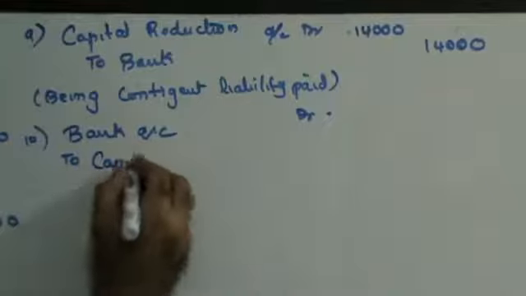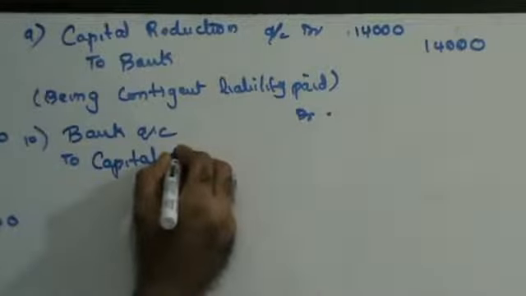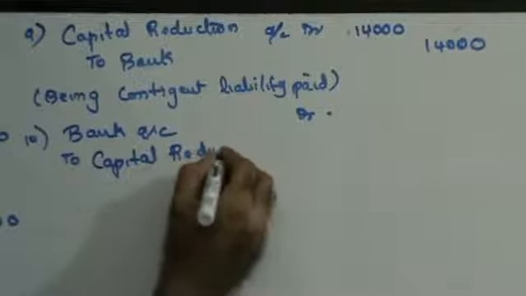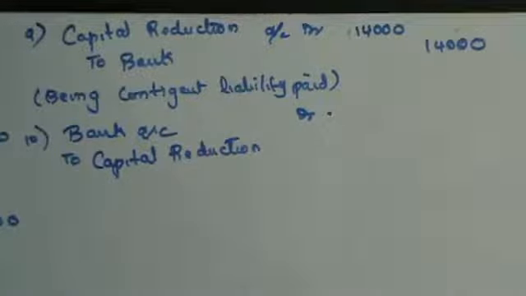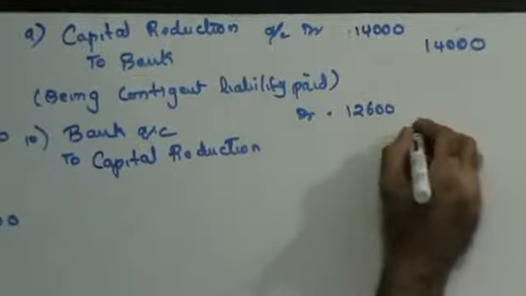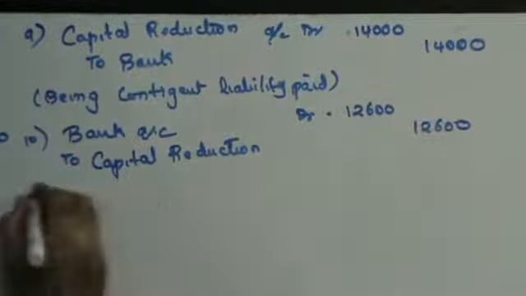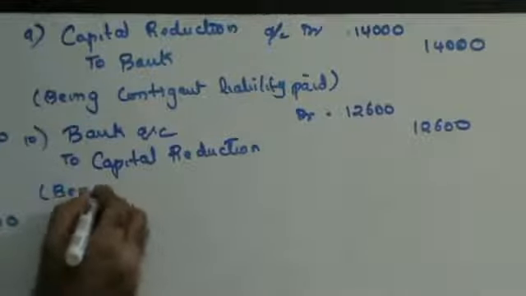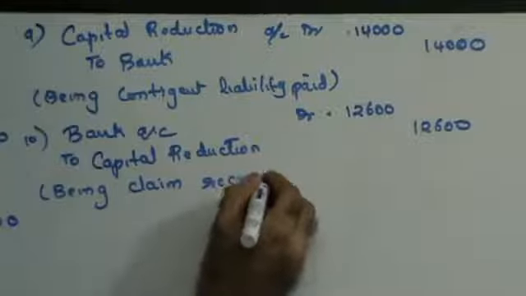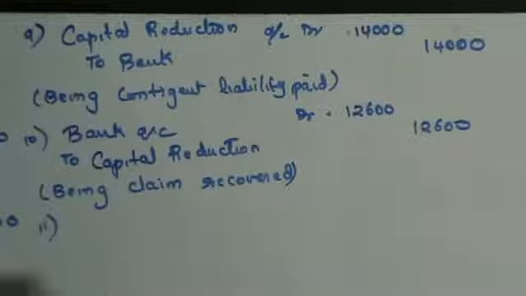This will be to capital reduction. Any word which you do not have in the balance sheet, you do not use in the journal. Amount is 12,600. Claim recovered. Next, let's move on ahead.